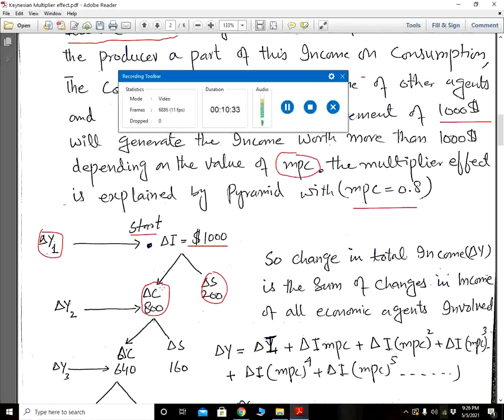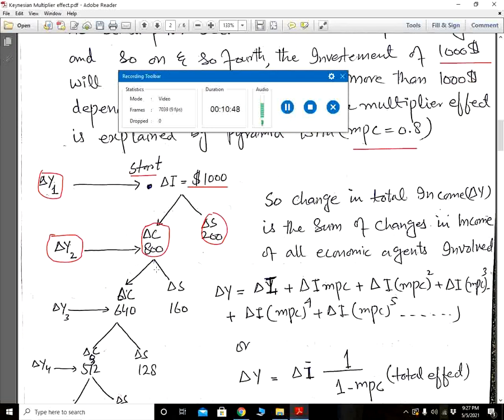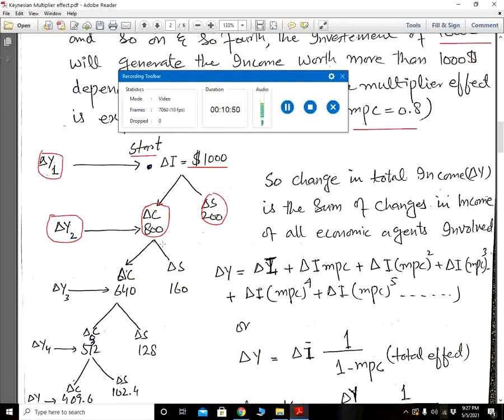Now this $800 spent by the first agent will become the income of another agent, increasing the income in the second phase. In the first phase, the income increased by 1,000. In the second phase, the income increased by 800.